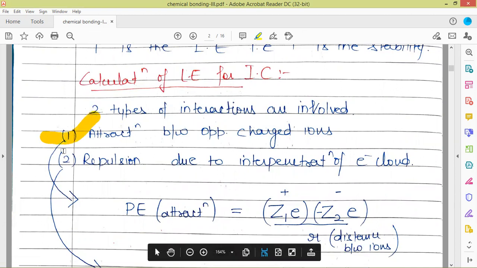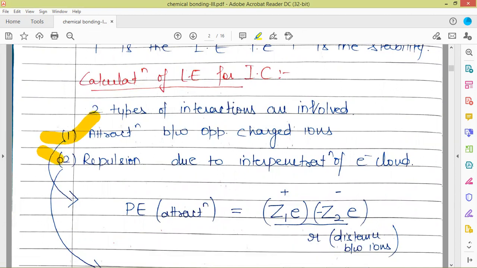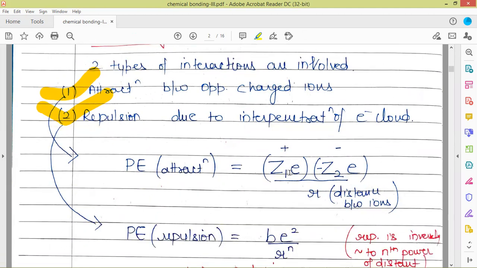Here, the first one is the attractive forces between the oppositely charged ions, and the second one is a repulsion due to interpenetration of electron clouds. That is the repulsion between the electron clouds of both the ions.